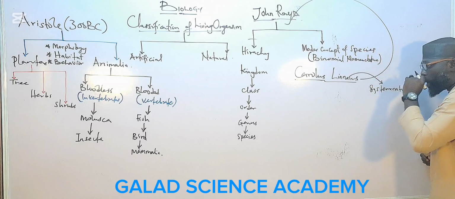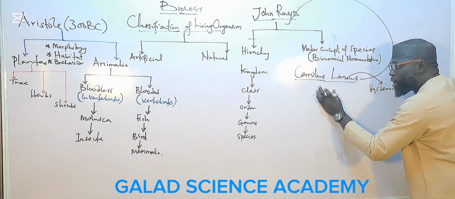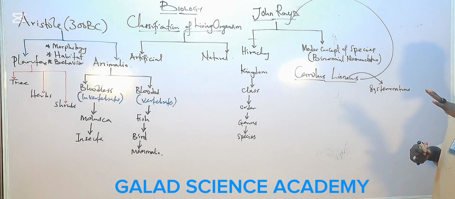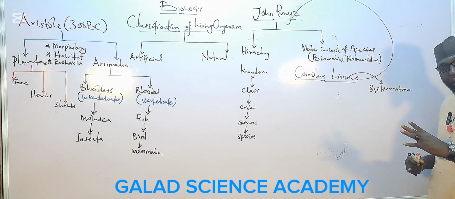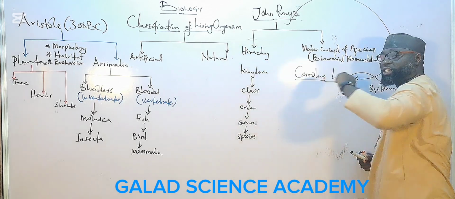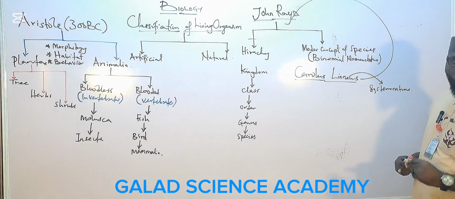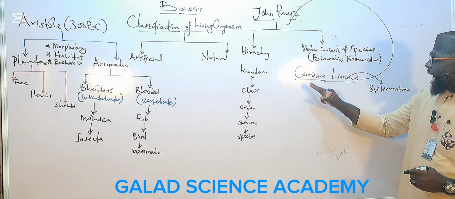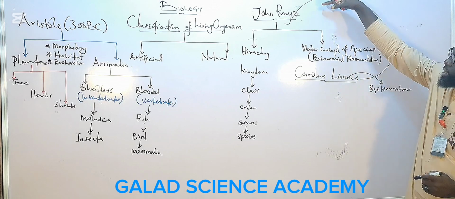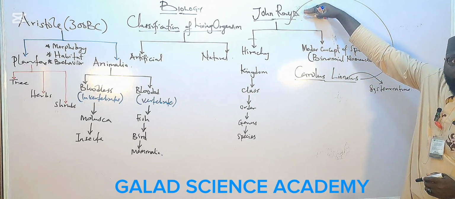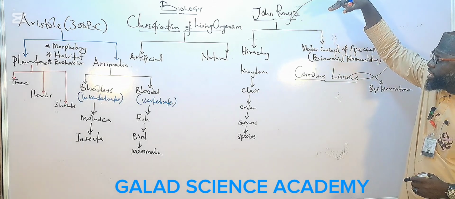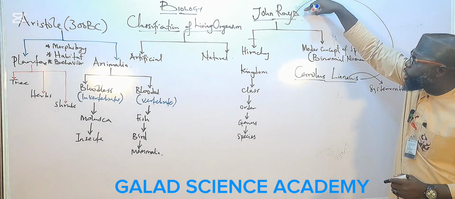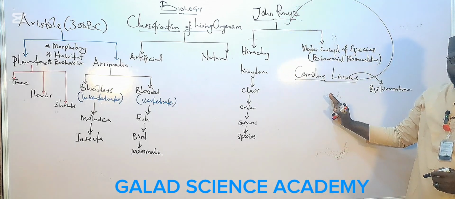So this Carolus Linnaeus has four basic contributions on classification of living organisms. Like I said earlier, Carolus Linnaeus revived or developed the work of John Ray.